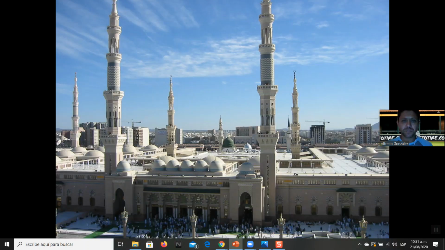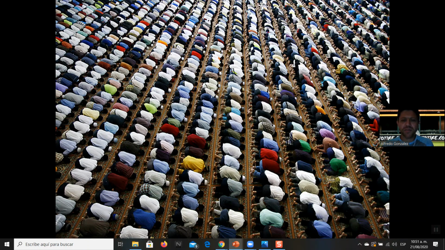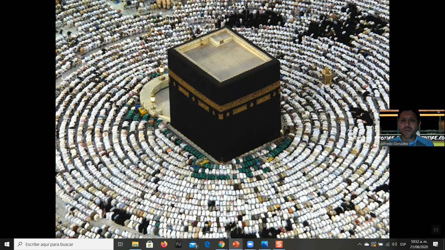So, the second of the 5 pillars is to pray 5 times a day. Obligatory prayer. You're supposed to pray. So like I lived in LA in an area where there were a lot of Muslims, and you would see folks go out every so often and put out their prayer mats and pray. They're supposed to be facing Mecca. And the only way you're not supposed to pray is if you are sick, or if you have not gone through puberty, or you're menstruating. So you see them facing Mecca because they're facing the Kaaba.